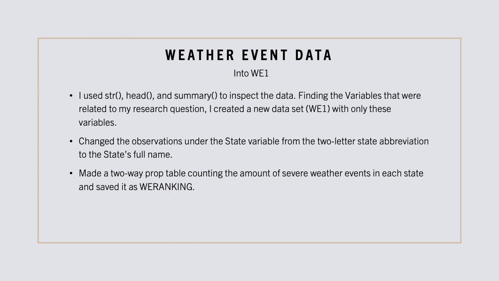I changed the observations under the state variable from the two-letter state abbreviation to the state's full name in order to have no problems when merging these datasets later. I then made a two-way prop table counting the amount of severe weather events in each state and saved it as WE ranking.